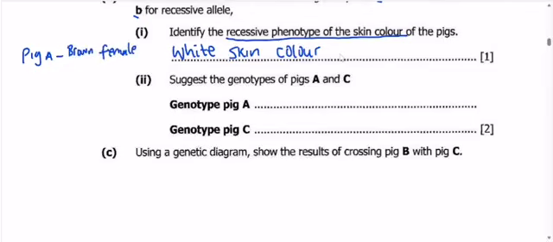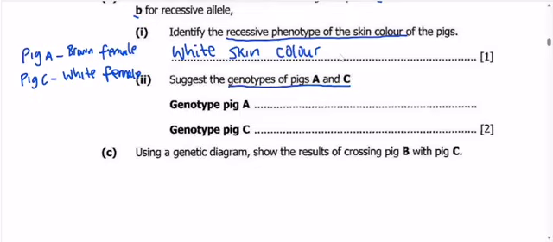Then we also have pig C, and according to the table, pig C is a white female pig. Now we are talking about genotypes of pig A and C.